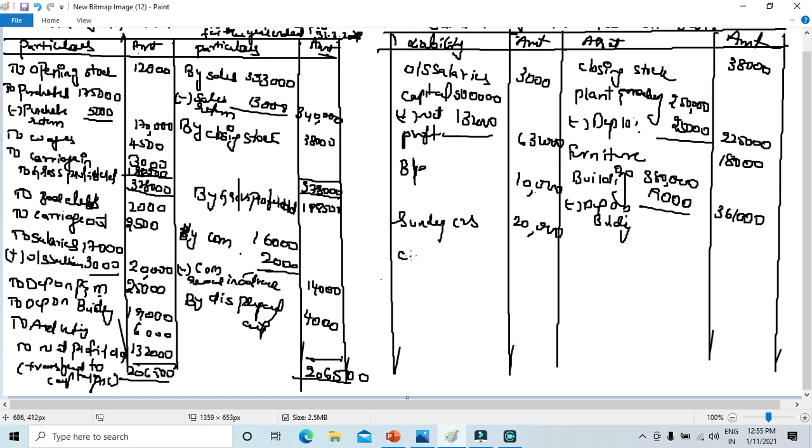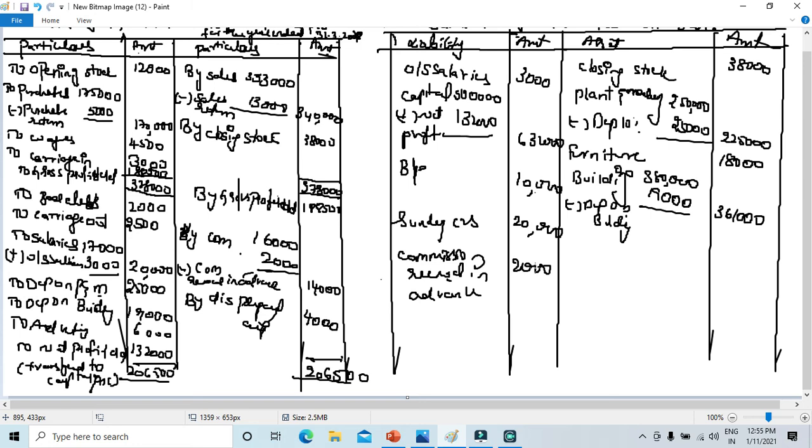Commission received in advance, that's an amount, 2,000. So now bills payable over, sundry creditors over, capital, net profit, commission, all are over.